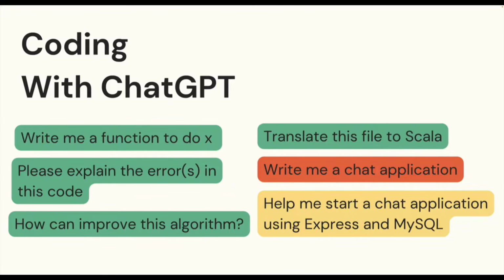pretty helpful there. Where it does not do well, as I've already explained, is asking it to write a full-fledged application from scratch. With a caveat, if you're willing to work with it, if you have the technical know-how, if you want to try and coach it along the right path, you can get it to help you with larger pieces of code, but you have to ask very specific pointed questions. You have to be careful about how many tokens have been used in the context window, and you have to be very specific.